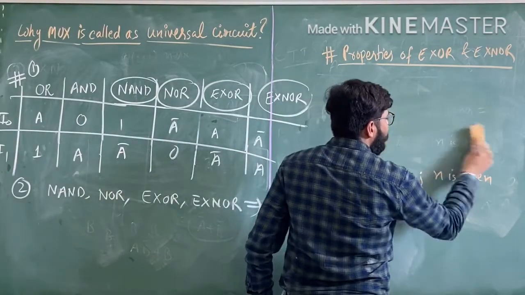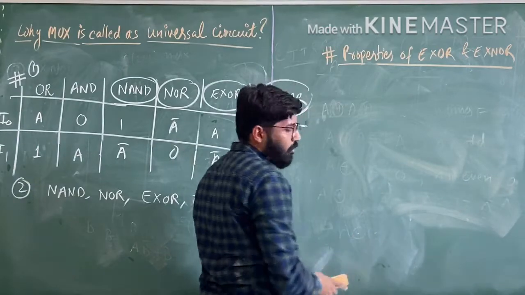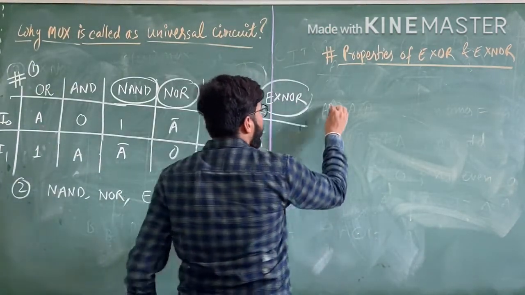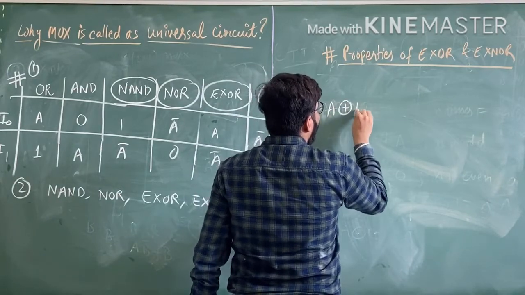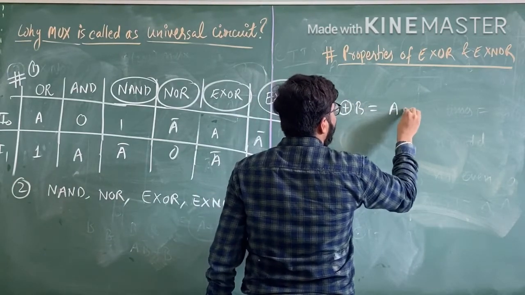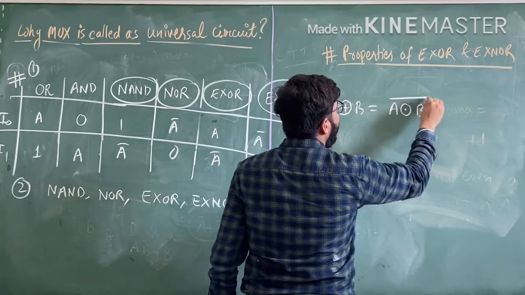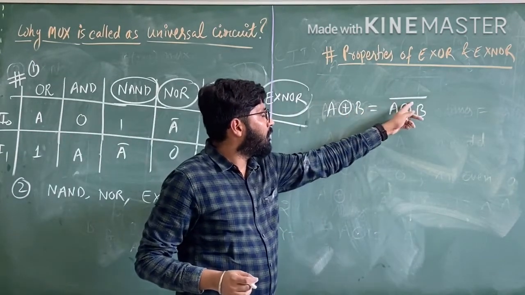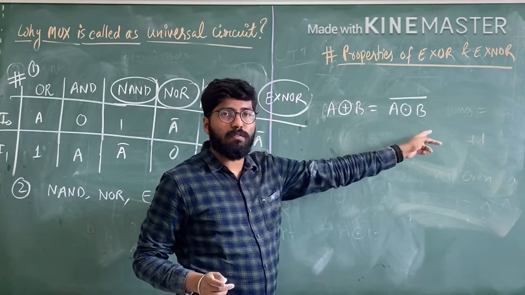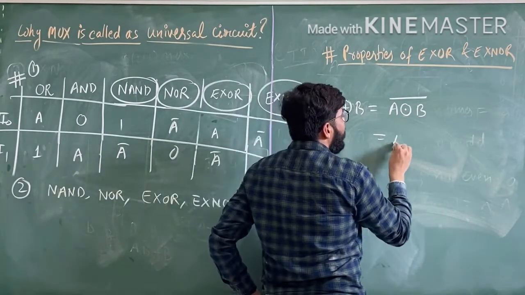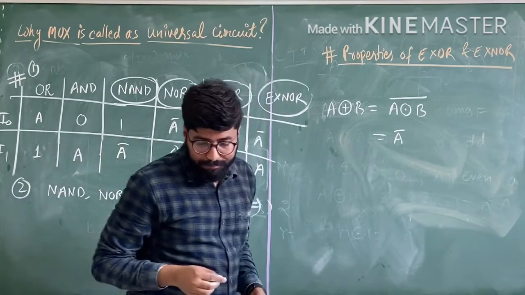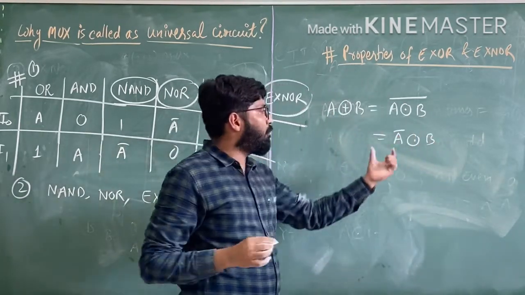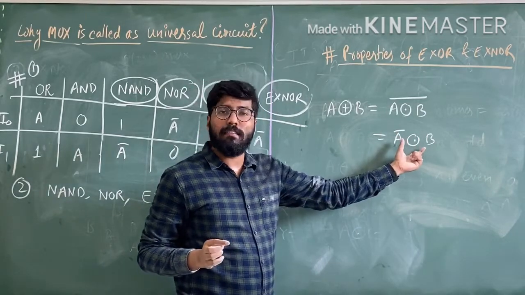Now, one more property of XOR gate and XNOR gate. Suppose we have A XOR B, and the complement sign comes with A or with B also. We have to represent A complement XNOR B. Now we have to remove this complement and reverse the sign also.